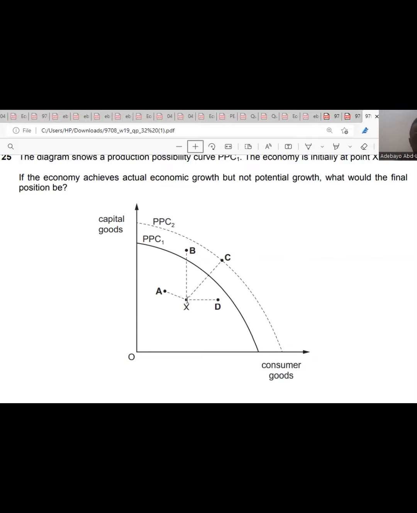If it is at X and it does not achieve potential growth, that means just actual growth. It will be from X to D. So there's an improvement from X to D. That's 25, which is D.